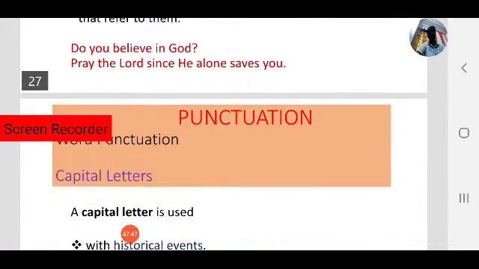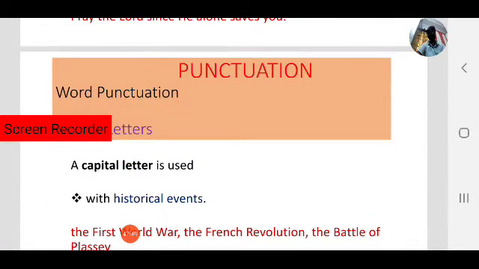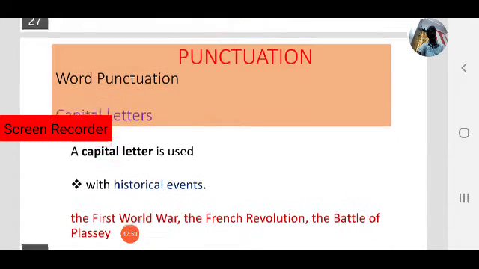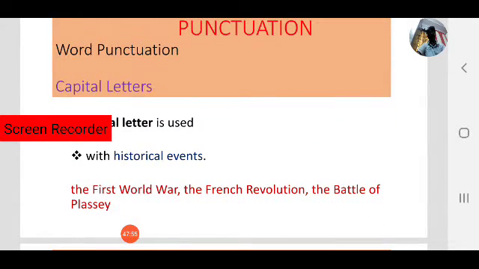Okay. Next, another case, historical events. For example, the First World War, the French Revolution, the American Revolution, the Battle of Plassey. These are historical events. In these cases we use capital letters.